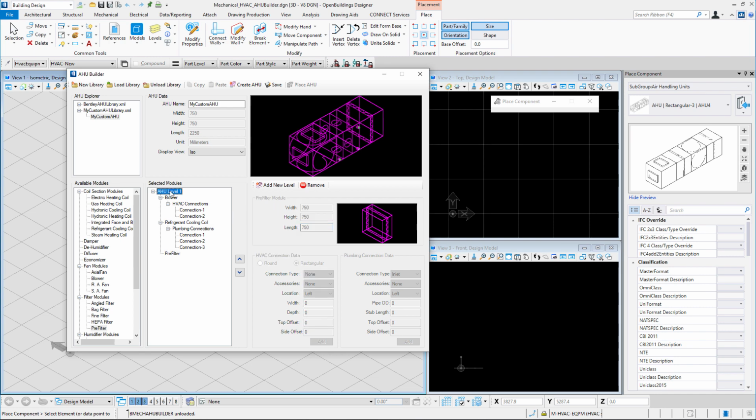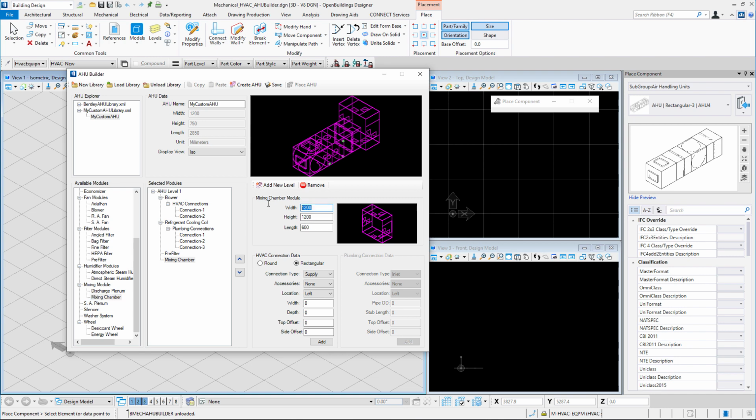In the same level, let us add another module, a mixing chamber. The dimensions for this would also be 750 by 750 by 750. Now let us add a new level to this AHU. We can click on Add New Level and a new level will be created. All the modules added in this level would be stacked up on the modules added in the previous level.